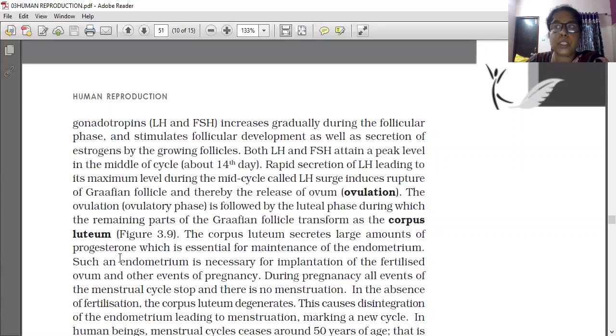Now, which hormone is there? Progesterone. In the luteal phase, progesterone is there, and up to ovulation, estrogen works. Progesterone is essential for the maintenance of the endometrium.